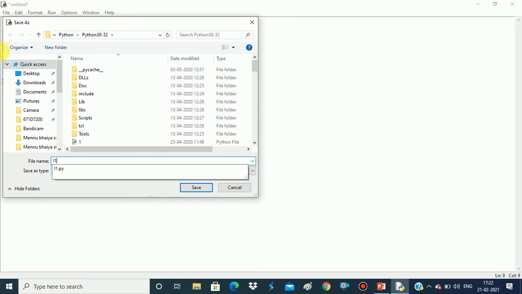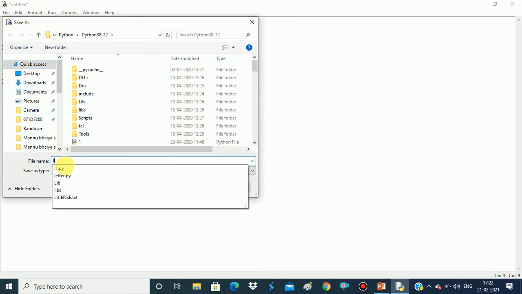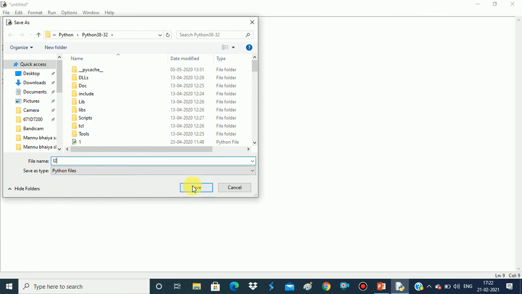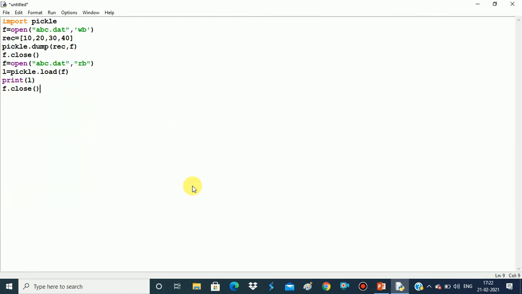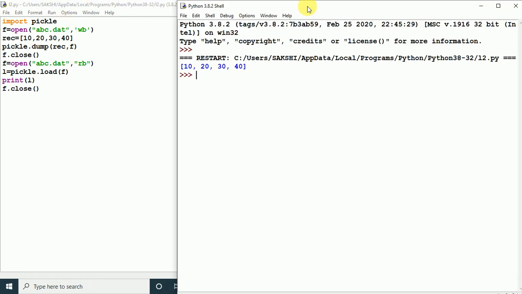So I am saving this file with the name L2 and now check its output. So here you can see this data we have written into this file and after reading this data यहाँ पे आपका read हो गए data आ गया. अब हम ये भी चेक करते हैं कि जो हमने फाइल बनाई थी abc.dat ये कहाँ पे है.